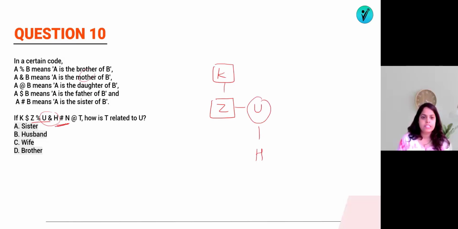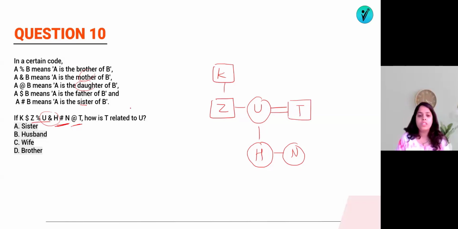Then H hashtag N. Hashtag, what is the meaning? Sister. Means H is a sister of N, and N at the rate T. At the rate meant daughter. N is the daughter of T. Now I know that N and H are the daughters of U. And if they are daughters of T, which means T must be the father of them. If T is the father, he must be the husband of U. So they are asking how is T related to U. So who will T be of U? Obviously T will be the husband of U. So the answer will be husband of.